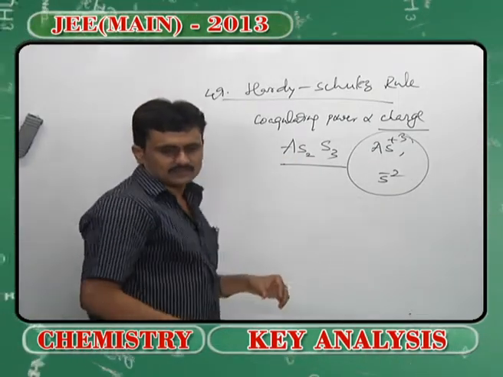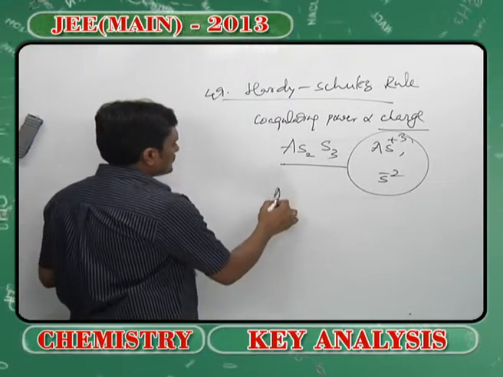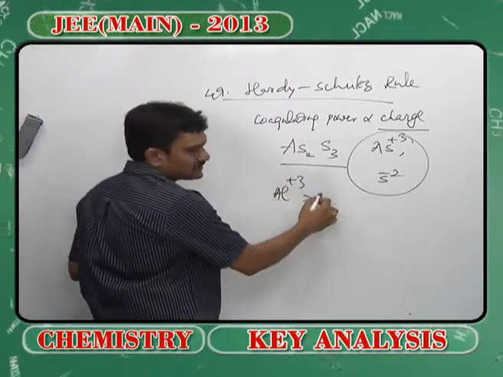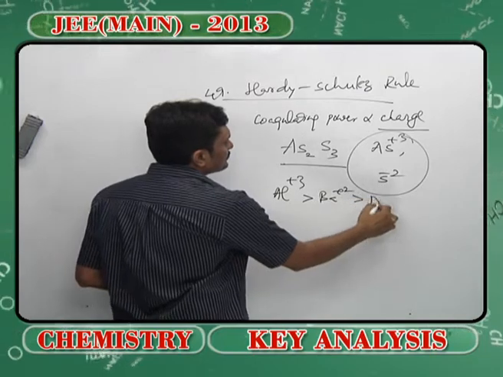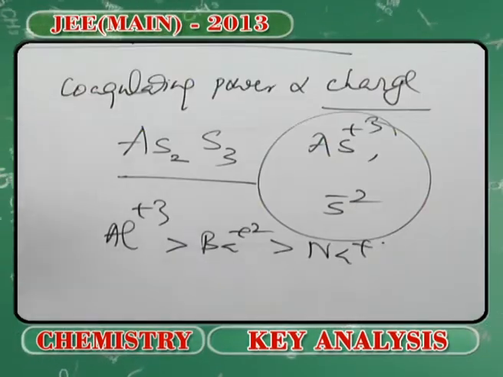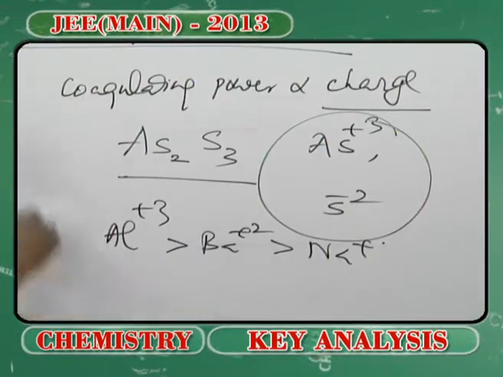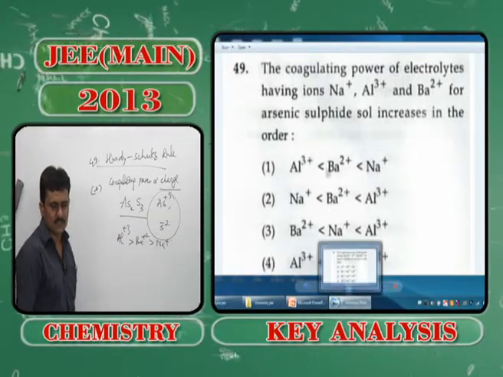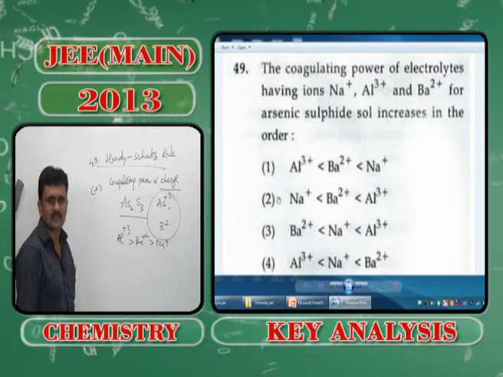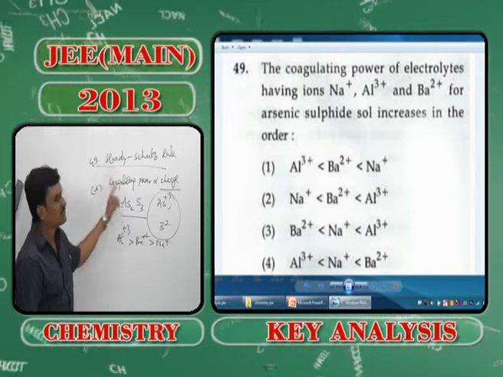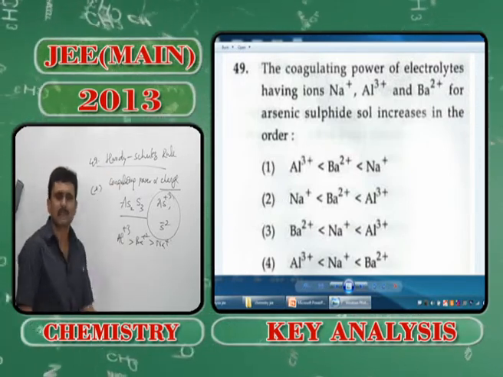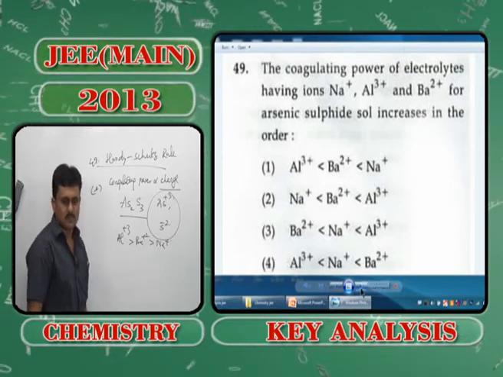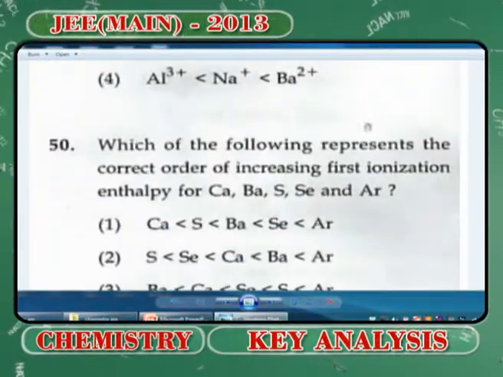On that perspective, you should say that the right answer should be Al plus 3, Ba plus 2 and then Na plus. That is the appropriate answer for this question, which happens to be option 2, right. Al plus 3, Ba plus 2 and then Na plus. It's a simple basic concept which is given in your textbook, my dear students. Moving on to the 50th one.